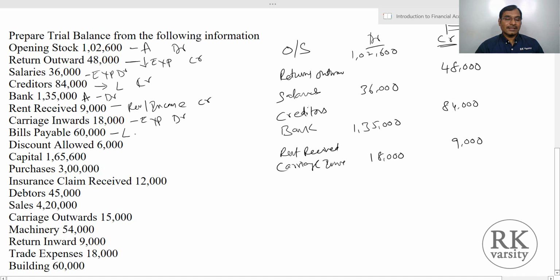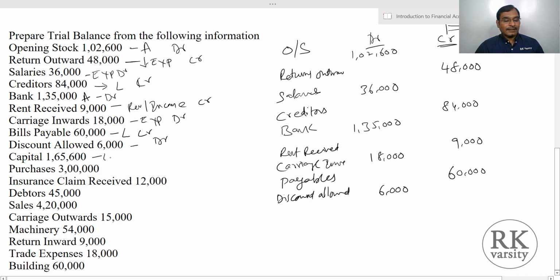Next, bills payable. You have to pay this money. So this is a liability. So liability is on your credit side. I am writing payables, and the amount is 60,000. Then discount allowed. So when you are writing a discount allowed, your income is decreased. So when income decreases, then you have to show it on the debit side. So here discount allowed, rupees 6,000.